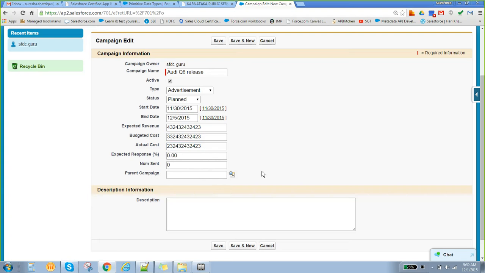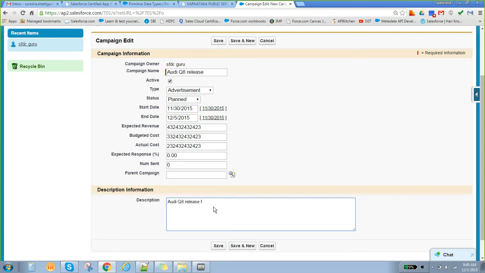If you have any parent campaign, let's say you already ran a campaign last month about the same thing, Audi Q8, in that case you can select that old campaign here. For the time being we will keep it like that. There is nothing much here. This is completely about the functionality, just understanding how the business works.